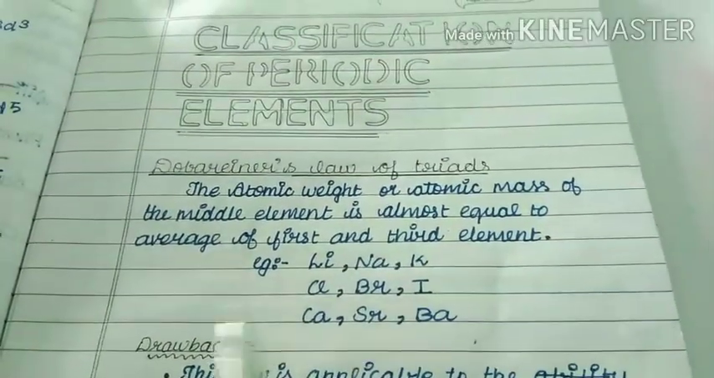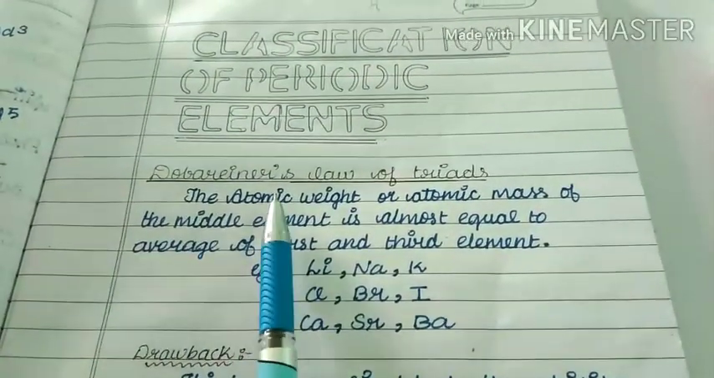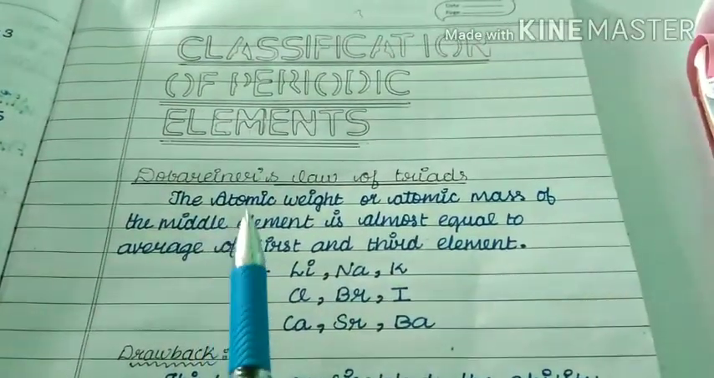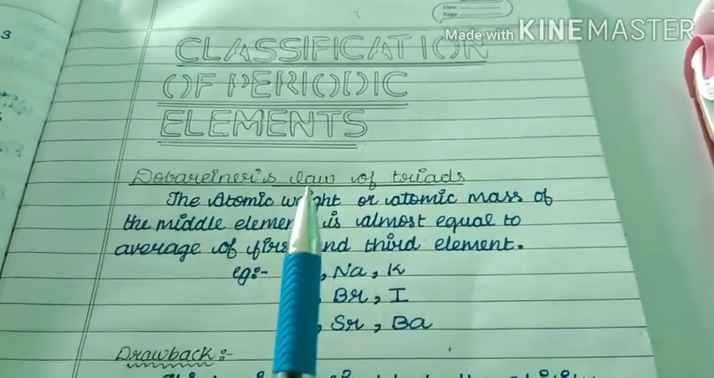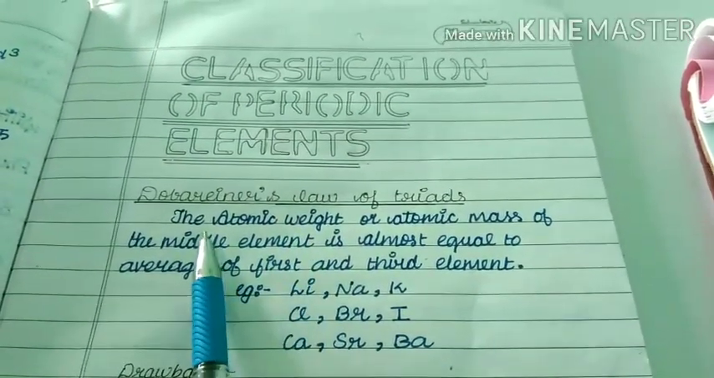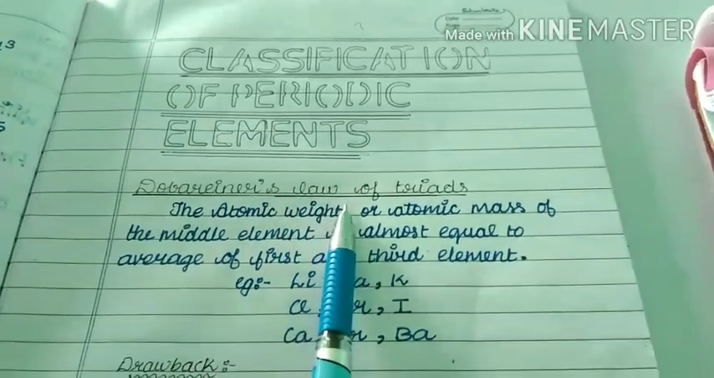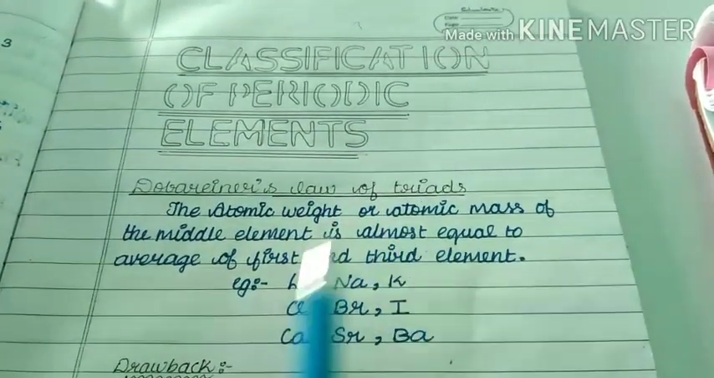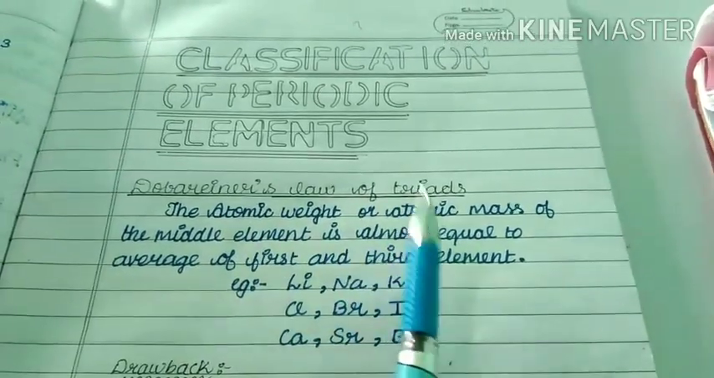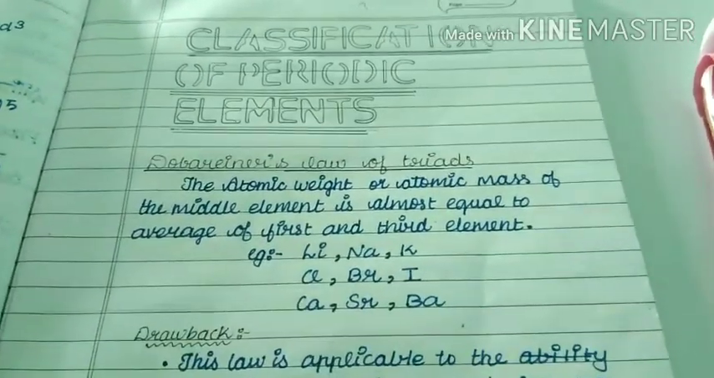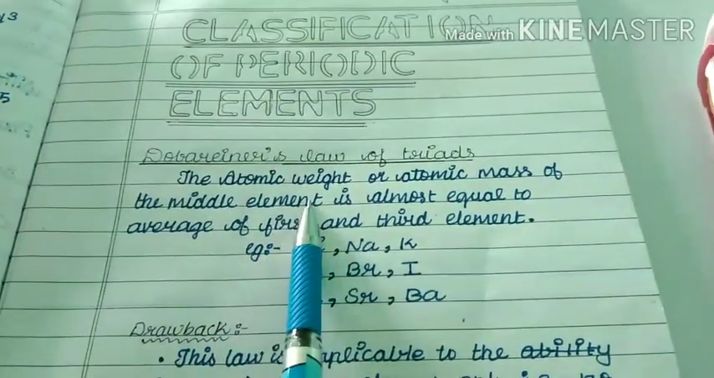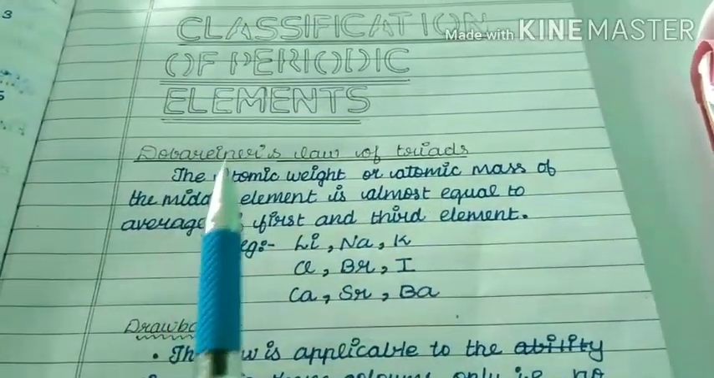First, Dobereiner, he is the scientist. He arranged the periodic table. He arranged elements in a table. That table is called Dobereiner's law of triads. Dobereiner's law of triads. Here the statement is, he says that the atomic weight or atomic mass, both are the same.